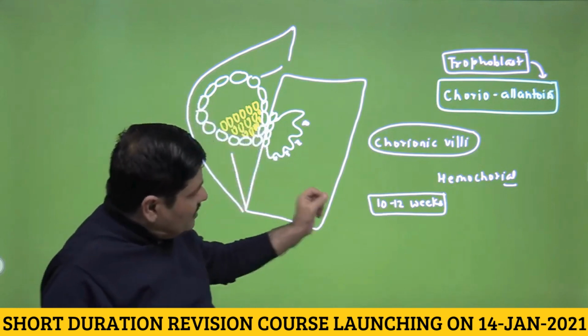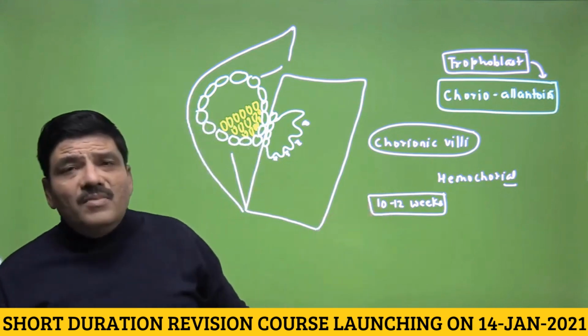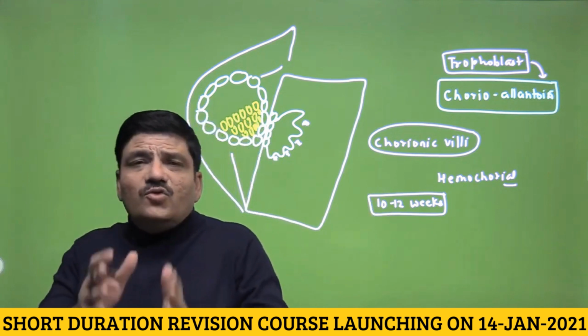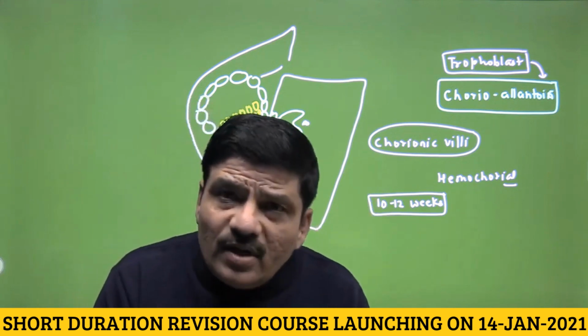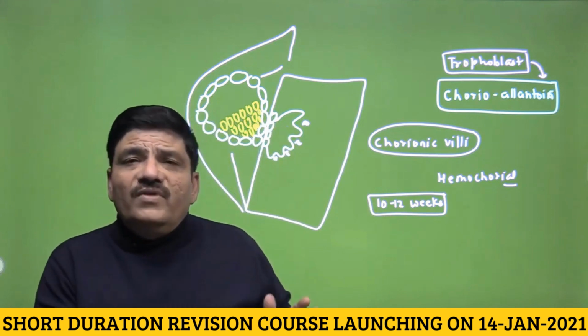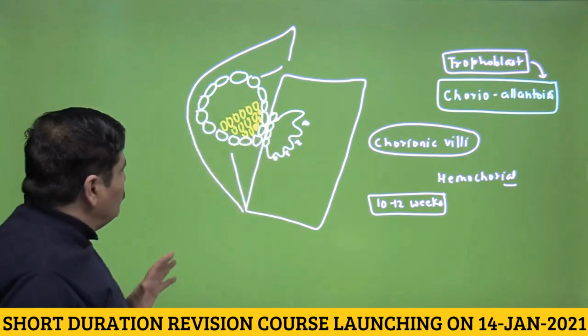So till the placenta becomes fully functional, it is important that the corpus luteum be maintained, because once the placenta is fully developed, it is also able to act as a temporary endocrine gland and can produce progesterone and estrogen along with HCG itself. So I hope this point is absolutely clear.